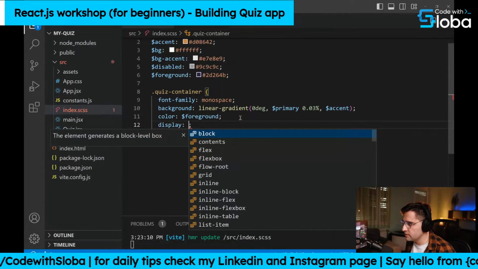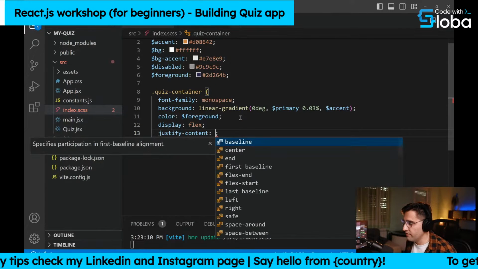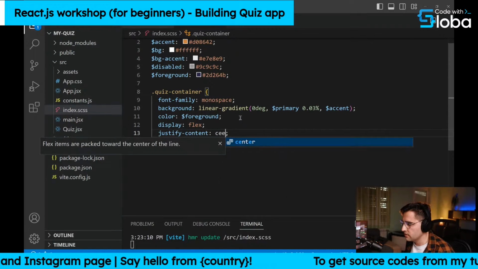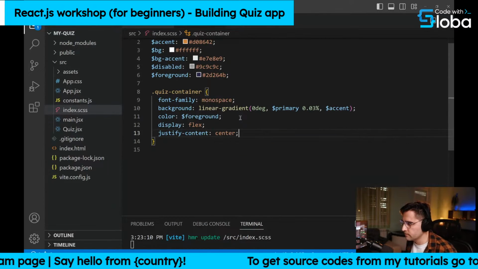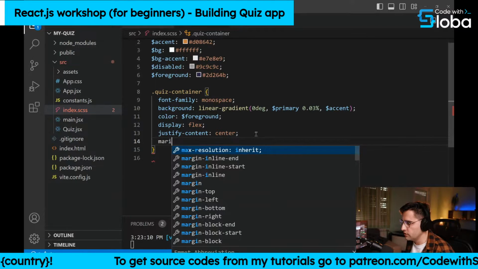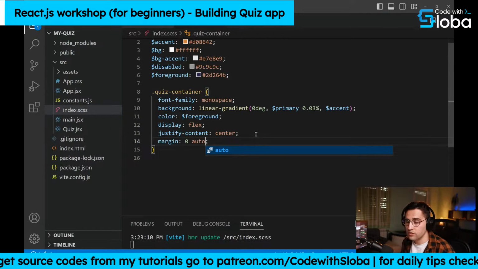And then I want to display it as flex. I want to center everything inside of our content. So center. And I want to set the margin to center this. Okay, so margin 0 auto, because I want it to be in the center.